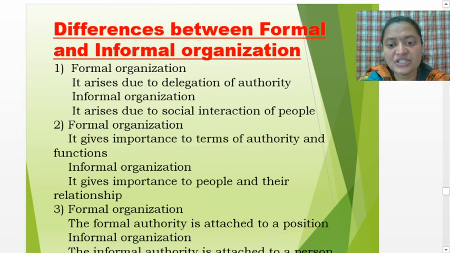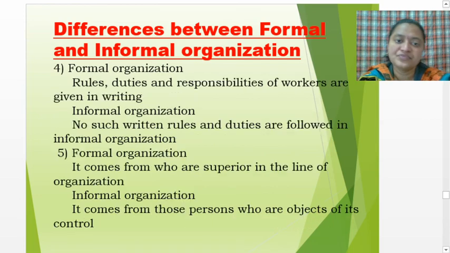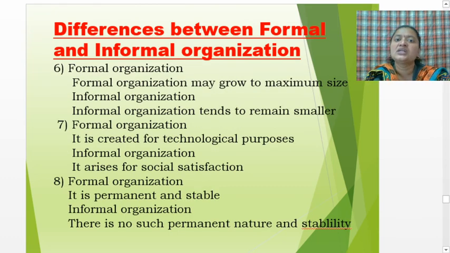Then formal organization is attached to a position, and informal organization is attached to a person. In formal organization rules, duties and responsibilities are given in writing, whereas informal organization has no such rules, regulations and duties. Formal organization comes from those who are superior in the line of the organization, and informal organization comes from those persons who are the objects of control. Formal organization may grow to maximum size, larger in number, because of fixed duties and responsibilities, whereas informal organization remains smaller.